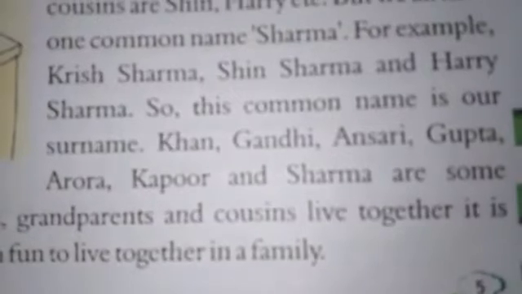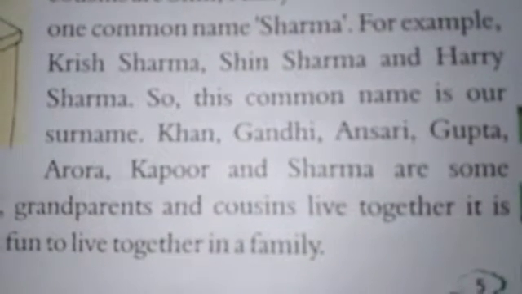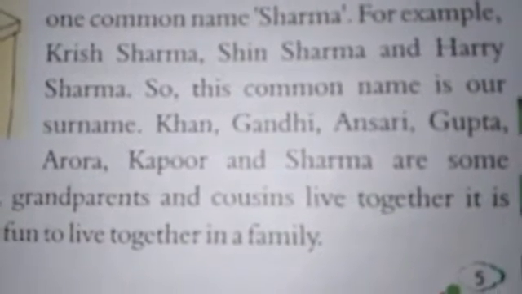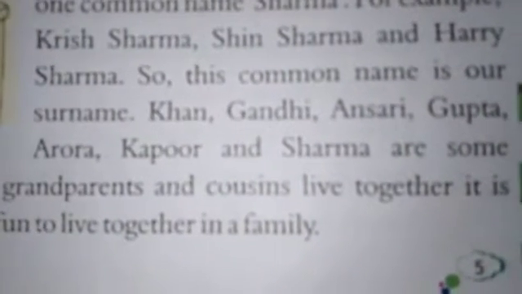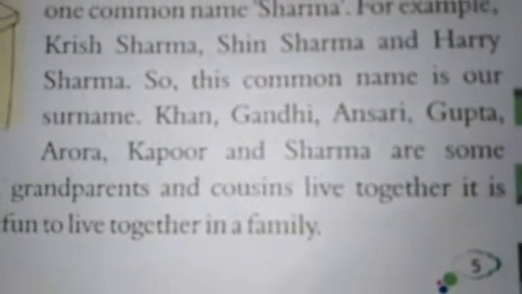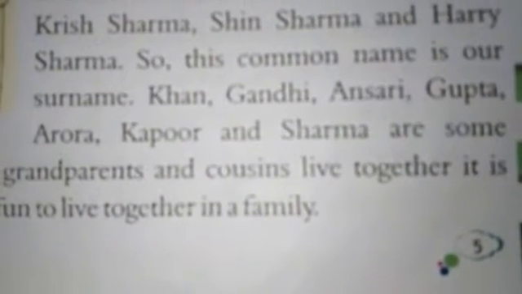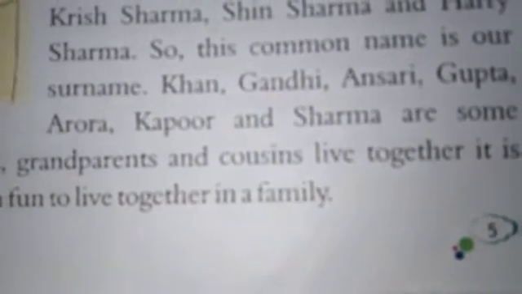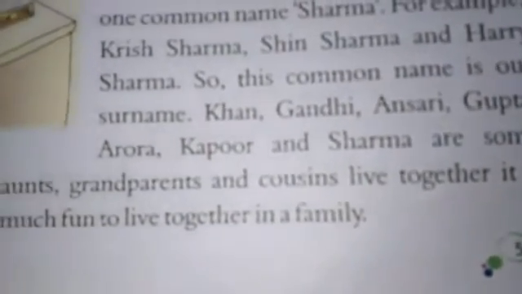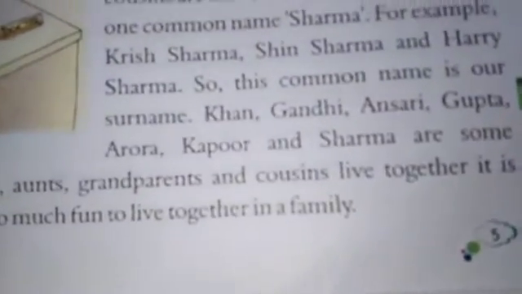And he tells us that all the persons have a common name or a surname with their respective names, like Khan, Gandhi, Ansari. These all are surnames, as Krish had the surname Sharma. Krish also tells us about the two types of family. First was a small family and second was a joint family.